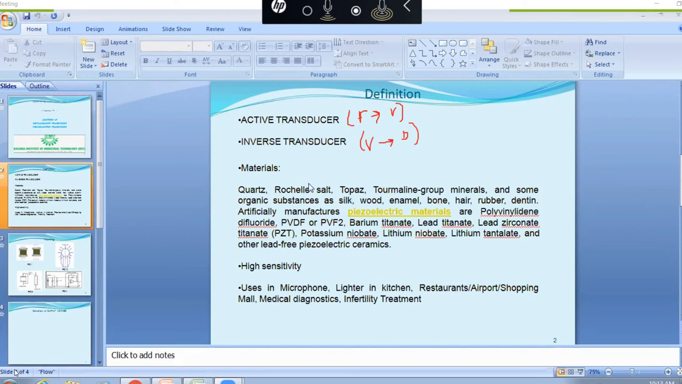Basically, two types of materials may be used for the piezoelectric transducers: one is natural, and the other one is synthetic.